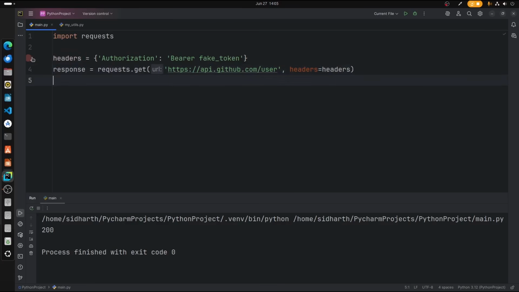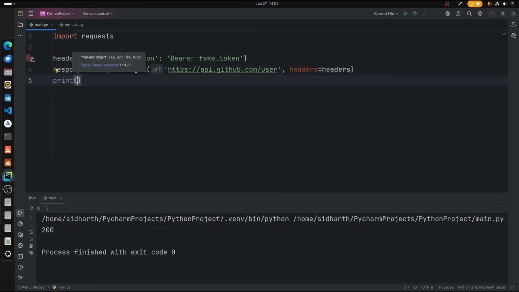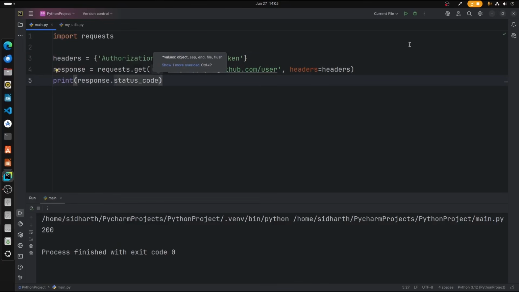Now let's go ahead and print the status code. So response.status_code, and if we print that, we get 401. This is because we cannot access the API with a dummy token, right? So that's why we get the error code 401. We are unauthorized to access the server without proper authorization.